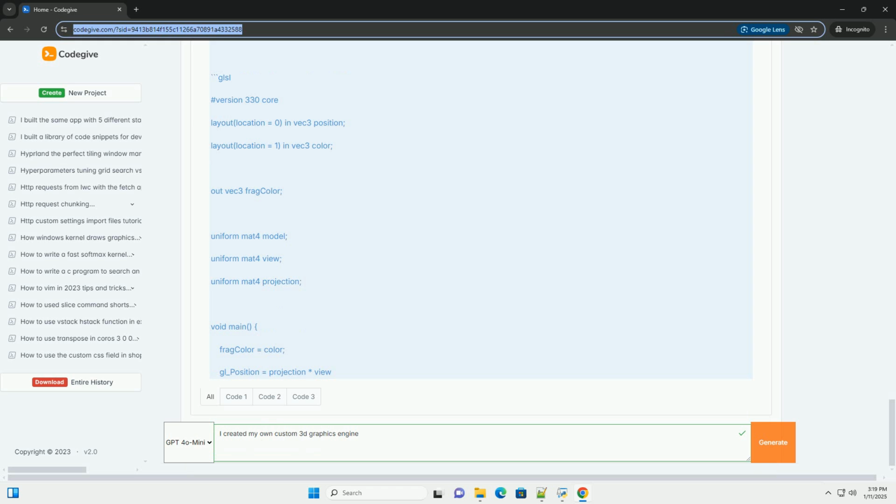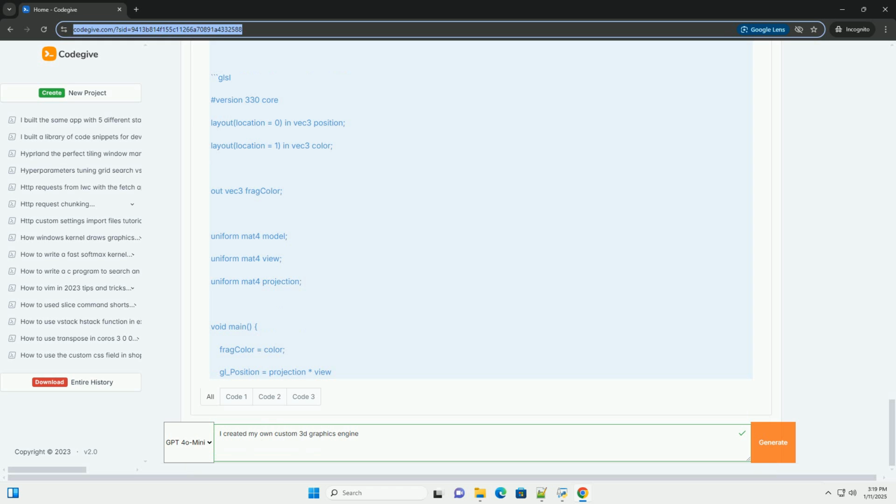Part 3. Setting up GLFW and OpenGL. In main.cpp, we will initialize GLFW and set up a basic OpenGL context. Part 4. Creating shaders. Shaders are critical for rendering.